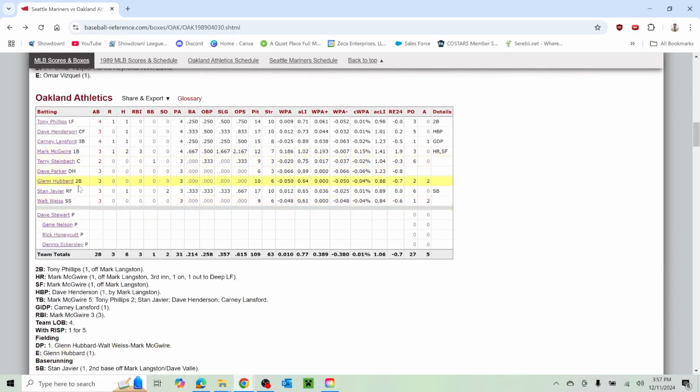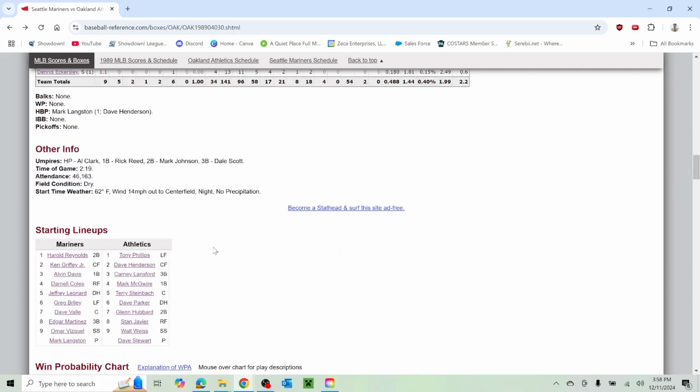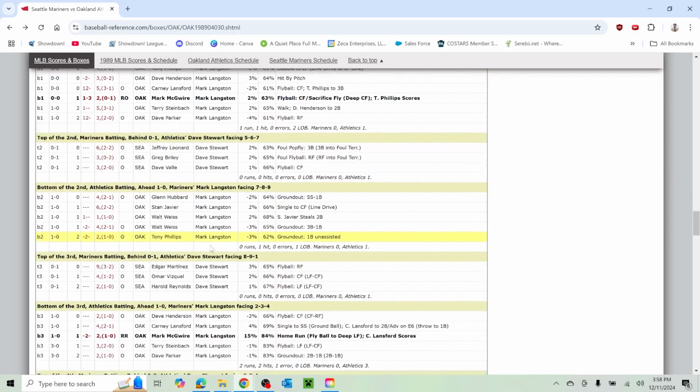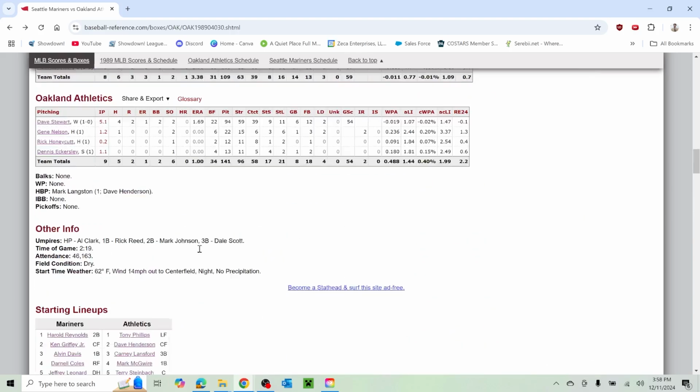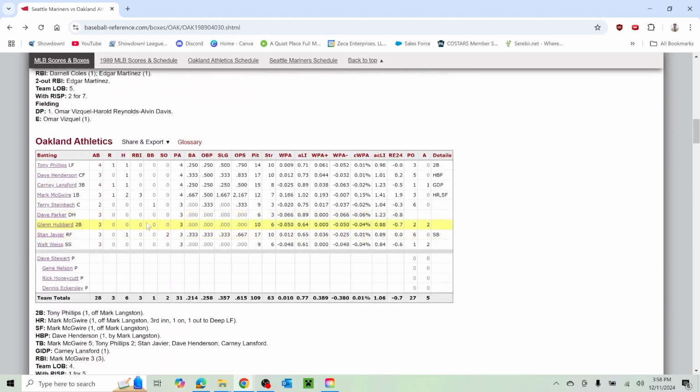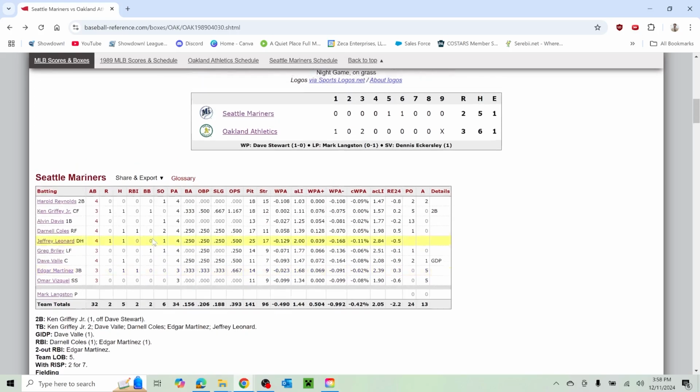Error on A's Glenn Hubbard. That's funny. We were just talking about how Hubbard was solid defensively, so he didn't really do much there. And then what else did he do in this game? He went 0 for 3, no strikeouts. The only person that struck out on the A's side was Stan Javier. He had a hit in the game too. So Mark McGwire 2 for 3, drove in all 3 runs.